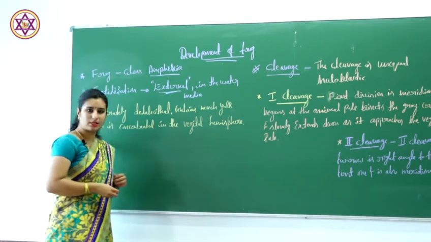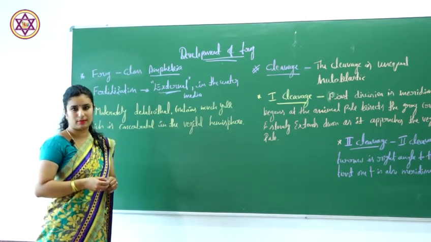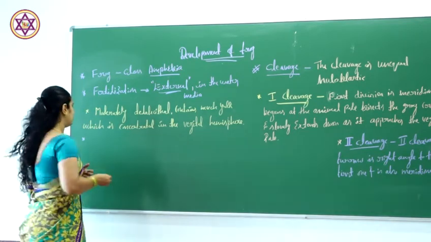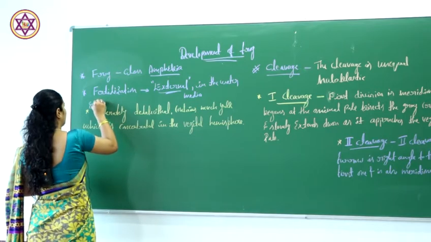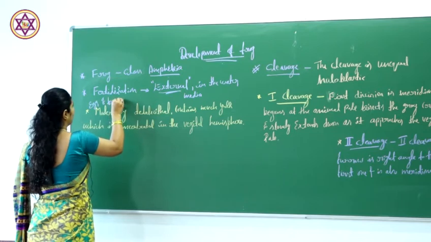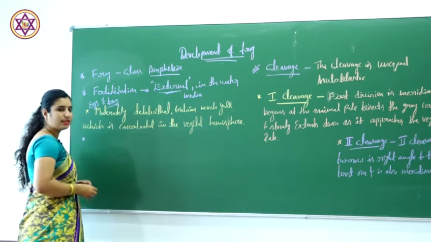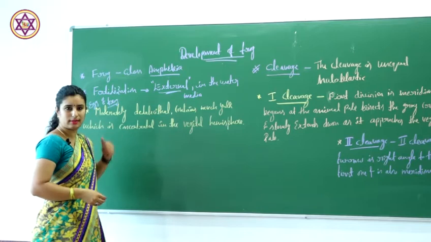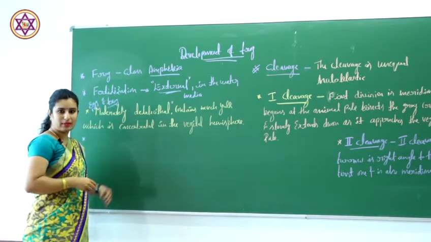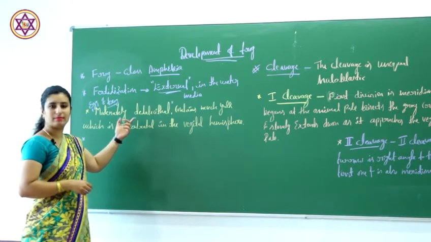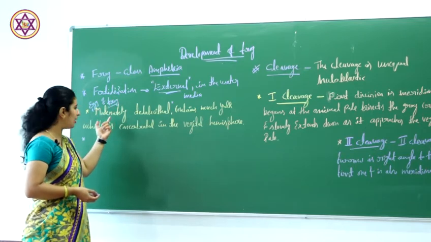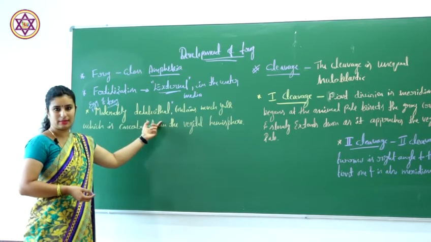And the egg of the frog is moderately telolecithal. In the previous class we were discussing the types of eggs. So here the egg of the frog is moderately telolecithal.